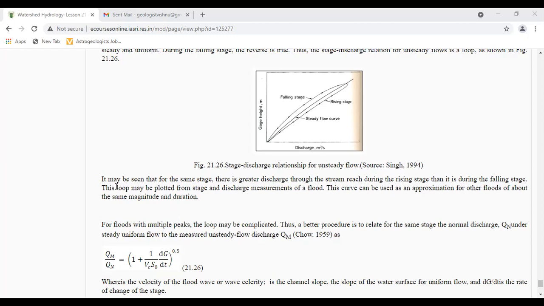Several techniques have been developed as a result of experience and study of a large number of stage discharge relations. In many cases, these procedures will lead to reasonably adequate extensions.